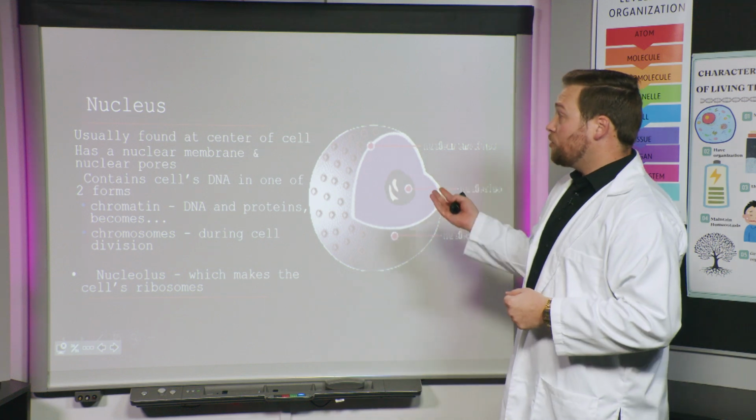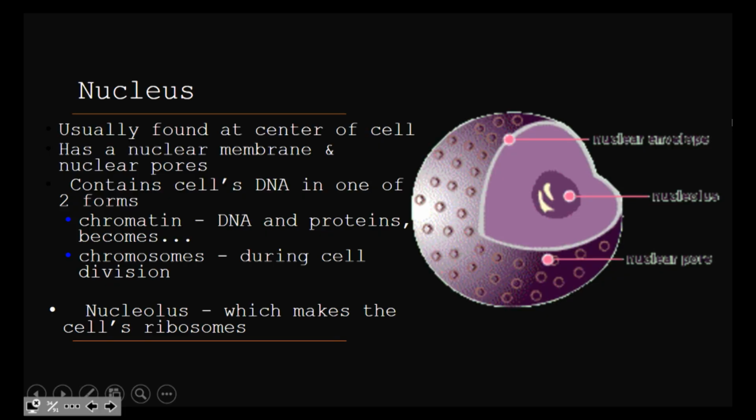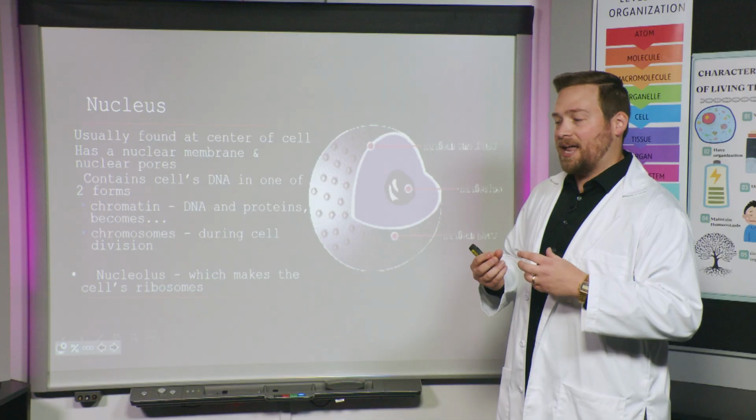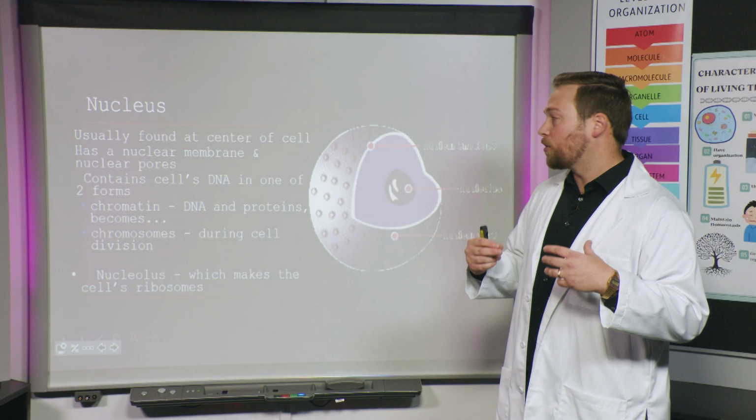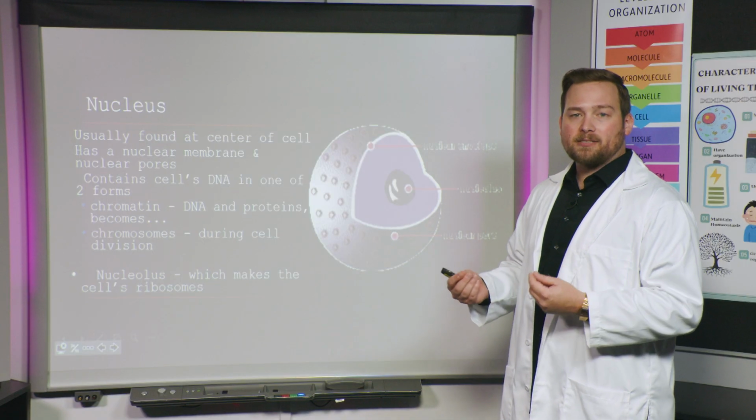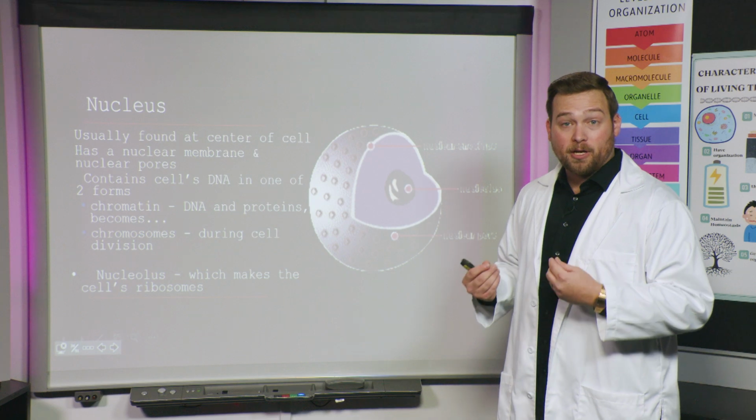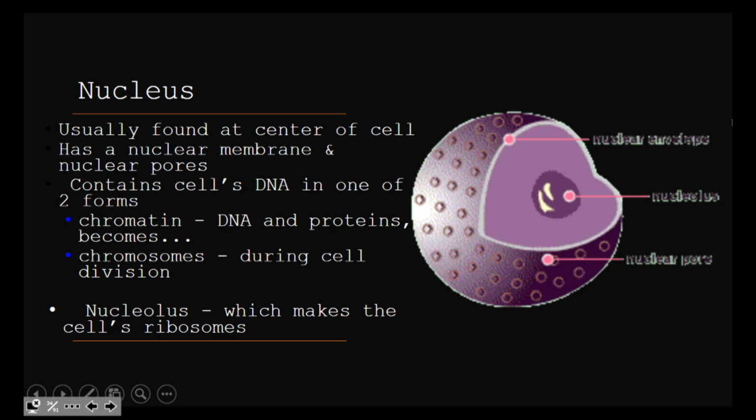Okay? So the nucleus is usually in the middle of the cell. It's also going to be the easiest thing to see if you are looking at it under a microscope. It tends to stain the best, which means it kind of stands out compared to some of the other organelles. Okay? Inside of the nucleus, there's something really, really important. This is all the directions for your cells, and it's called DNA.